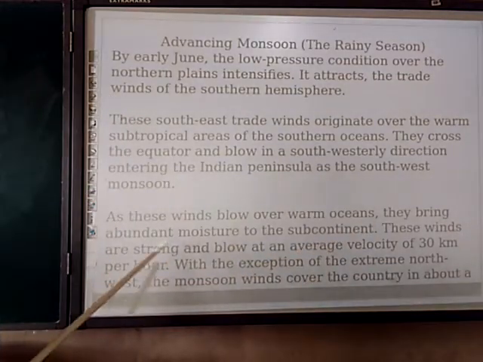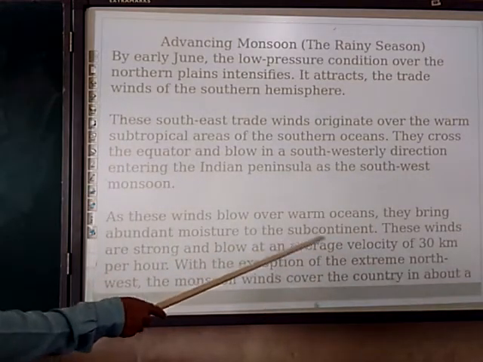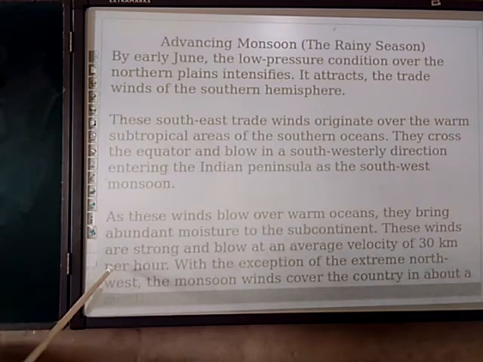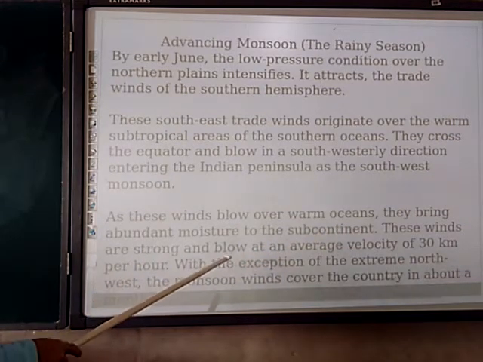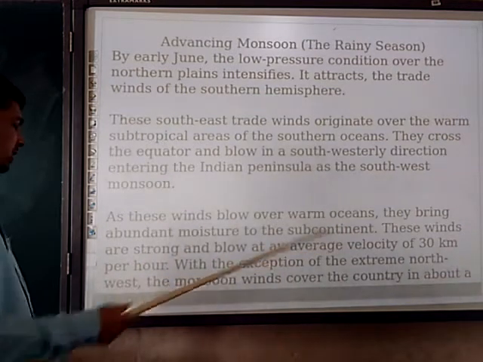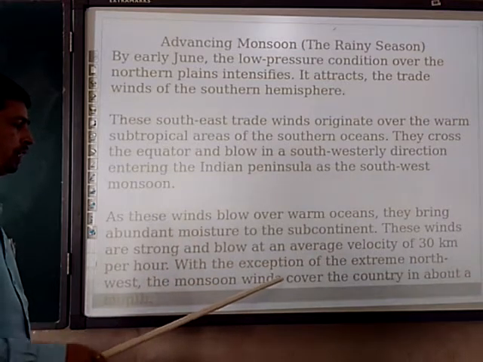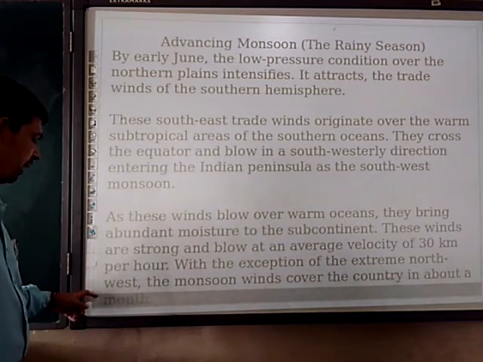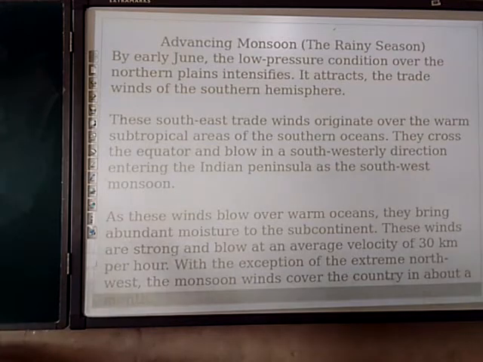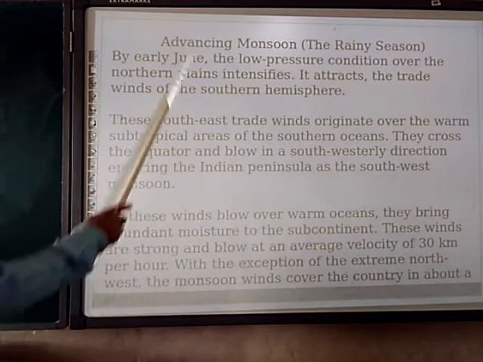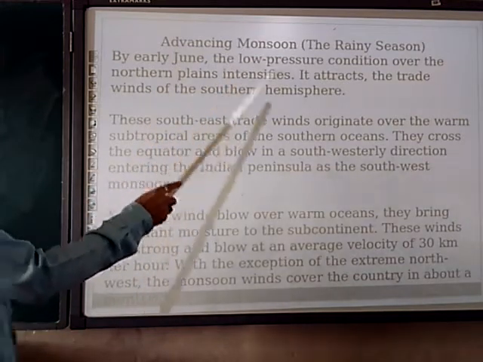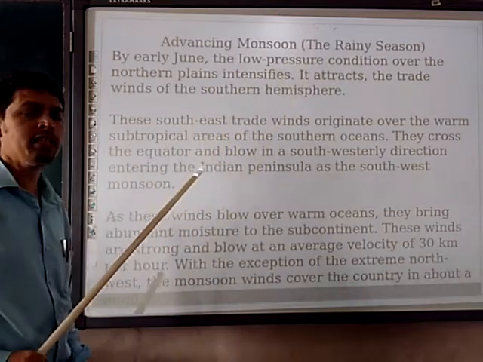These winds are strong and blow at an average velocity of 30 km per hour, with the exception of the extreme northwest, and the monsoon wind covers the country in about a month. So this is the advancing monsoon, that means the starting of the rainy season.